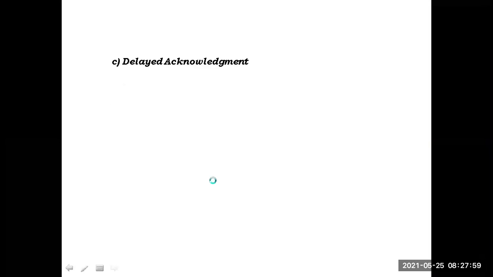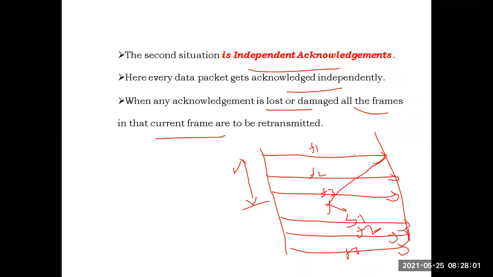The last case is the delayed acknowledgement. If the acknowledgement is delayed, then also there is retransmission of all the frames in the current window. That last case is similar to independent acknowledgement. Even if the acknowledgement is lost, or if the acknowledgement arrives after the timer expires, then all the frames in the current window have to be retransmitted.